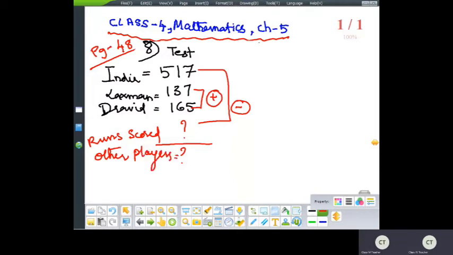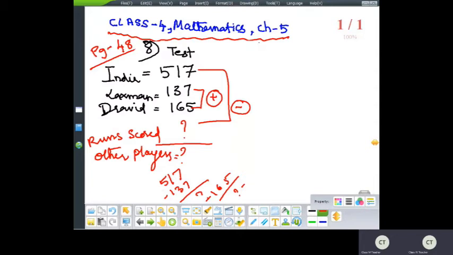So, understood, children? Either you can subtract individually from 517, 137. You can subtract firstly, and whatever answer you get, then again subtract 165. Then the remaining answer will be the run score. Yes, like this you can do.